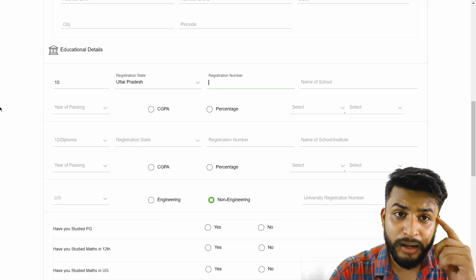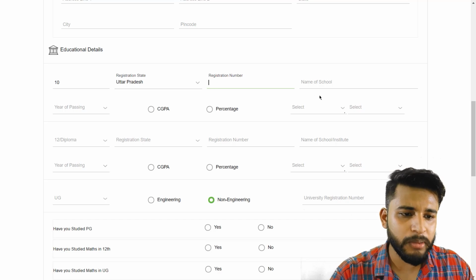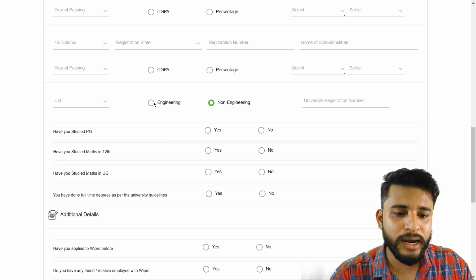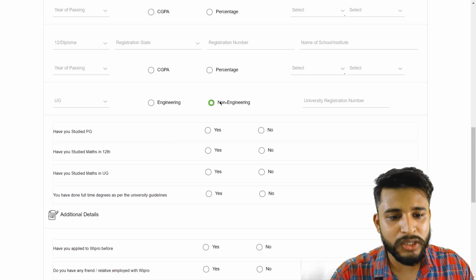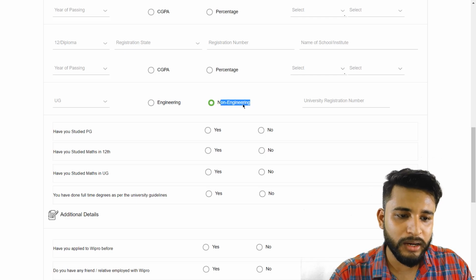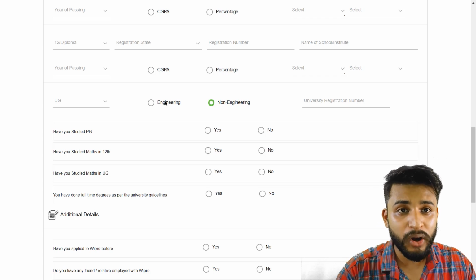You can fill in the roll number. What was your roll number before? That is the registration number, and the name of your school. These are the basic things. You cannot switch to engineering. As it is a non-engineering job, a non-technical job, you can't switch to engineering. So just don't try to do that, because it will not allow you to switch